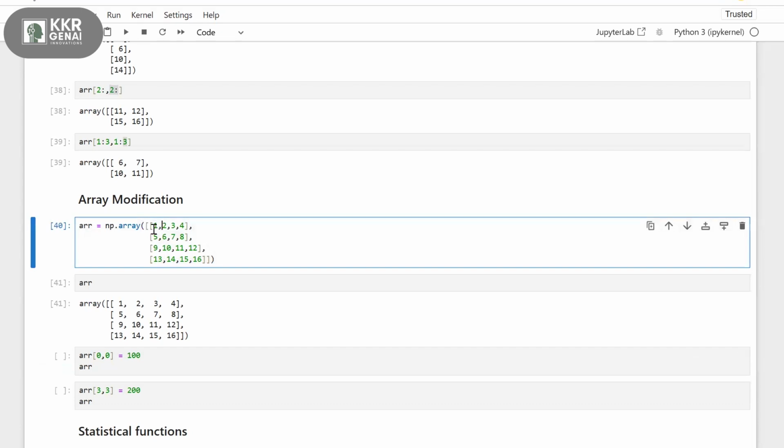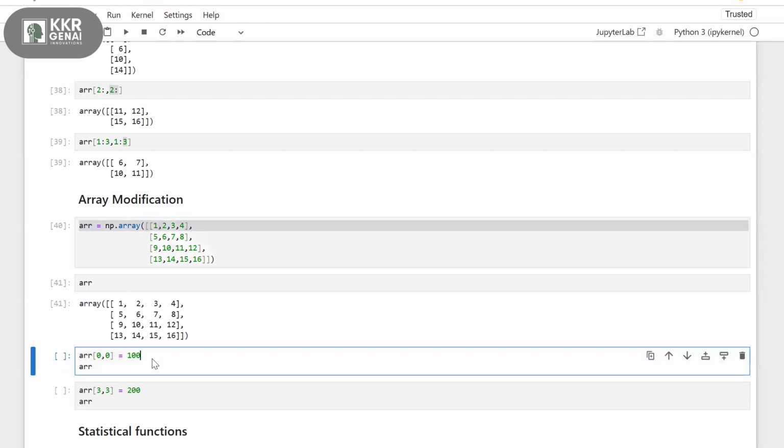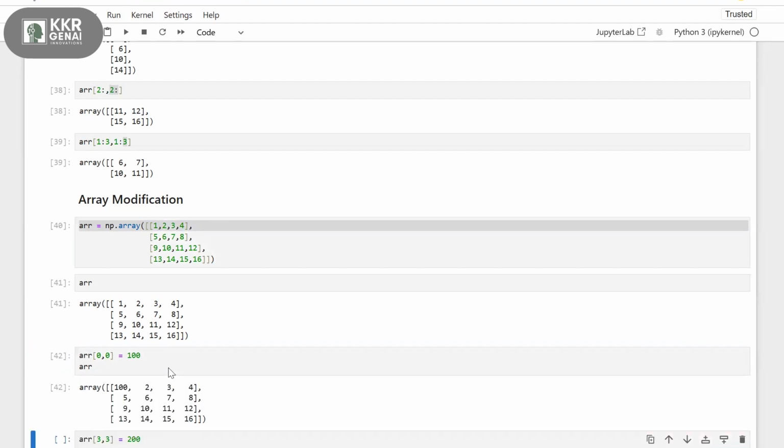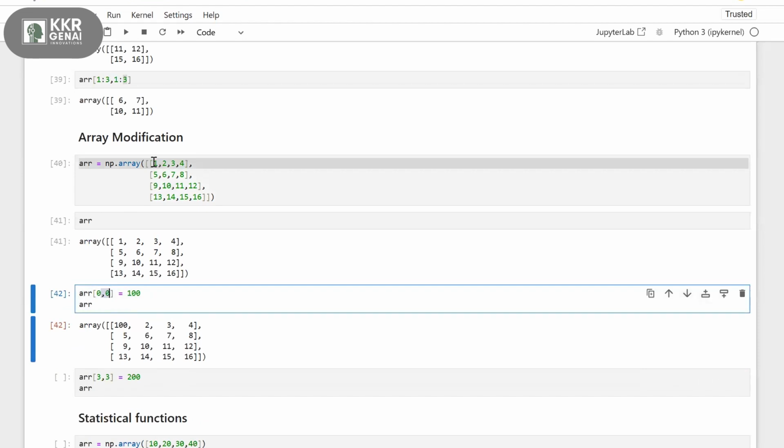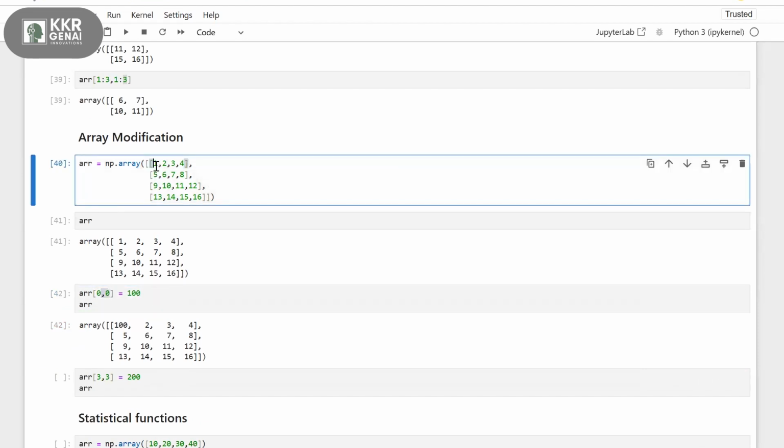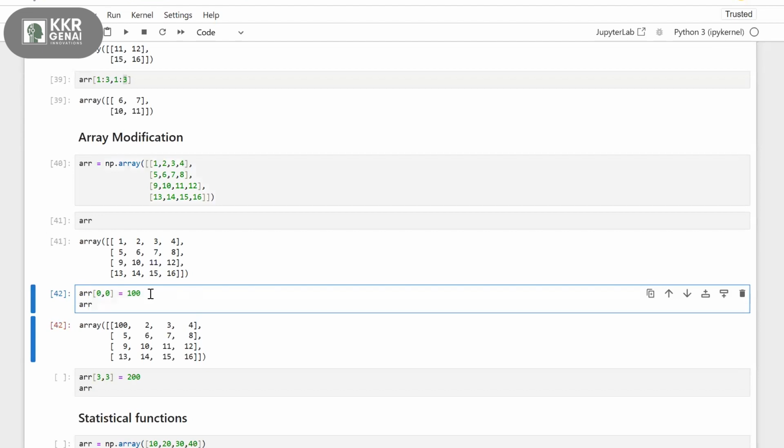So it goes to this array, accesses 0, comma 0, which is 1, and changes the value from 1 to 100. It's like going to the top left corner and value 1 gets replaced with 100.